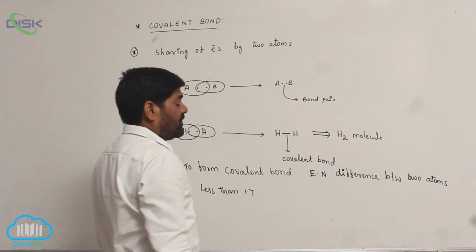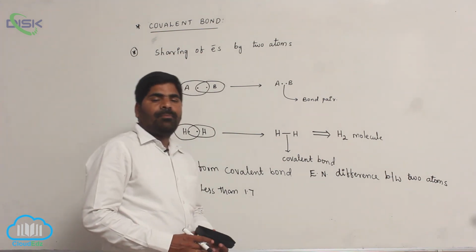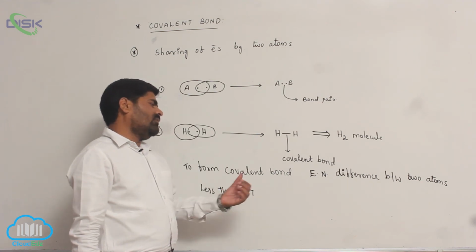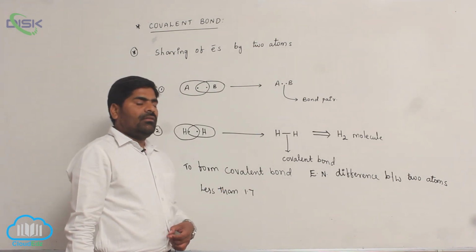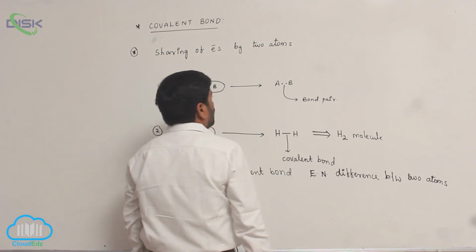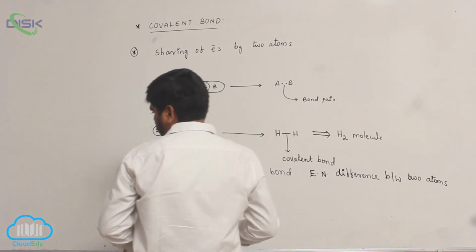If the electronegativity difference is greater than 1.7, the bond is ionic. If it is less than 1.7, the bond is covalent.